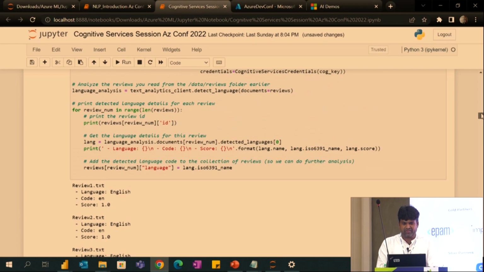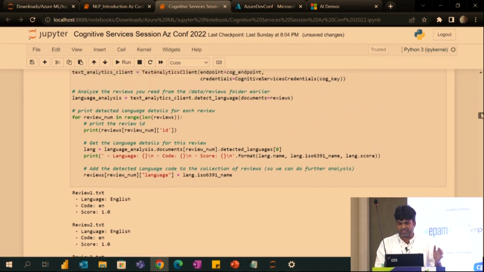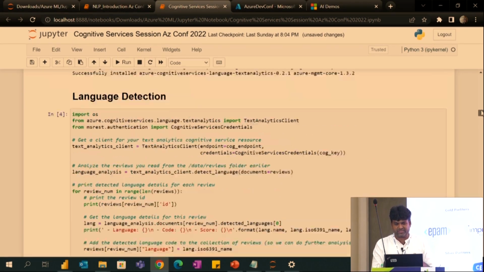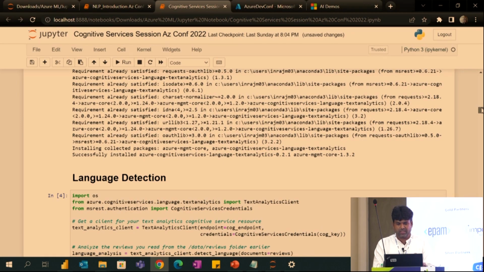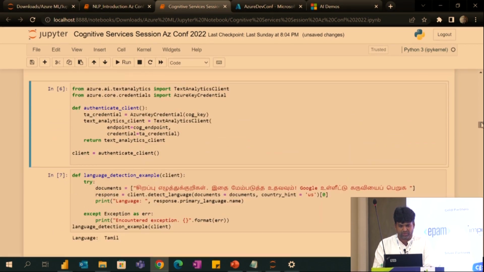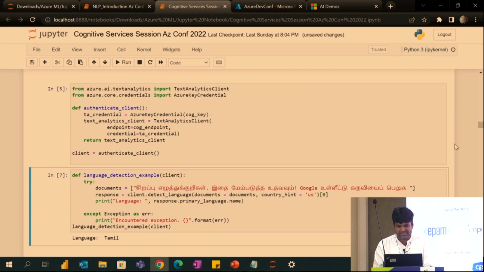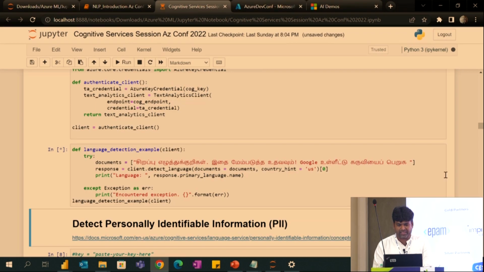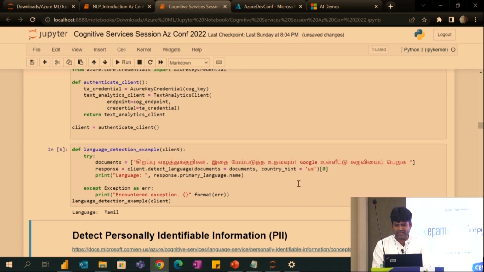In this, I haven't done anything. For example, I haven't done lemmatization or stemming or TF-IDF. I just called Azure Cognitive Services, and I have already given the key, and it is working. Now probably I will show you another example. Statically I'm giving some text, say for example Tamil text. When I'm passing it, it will automatically detect Tamil. So here I'm getting the language as Tamil.